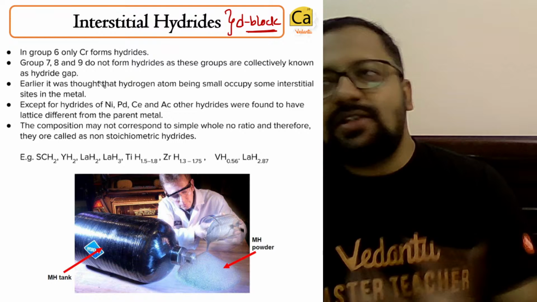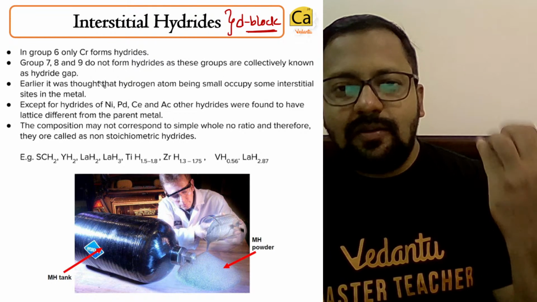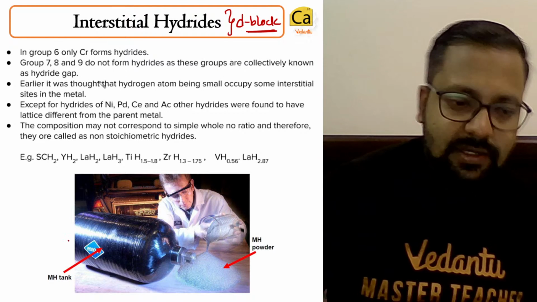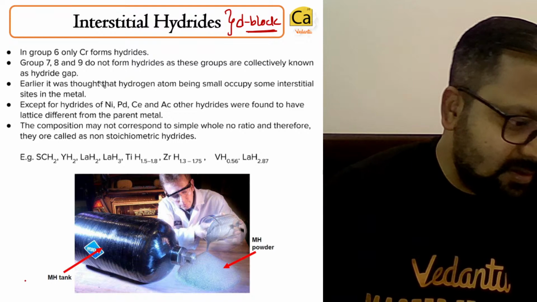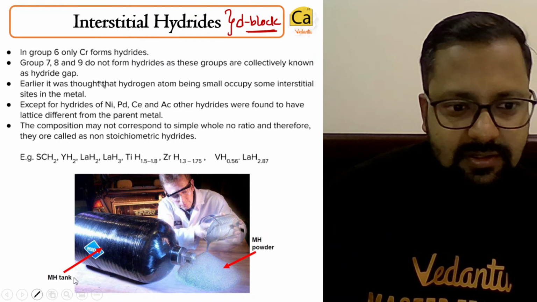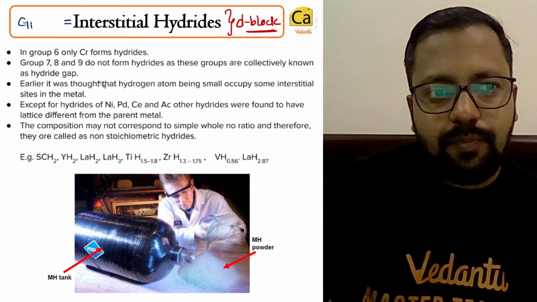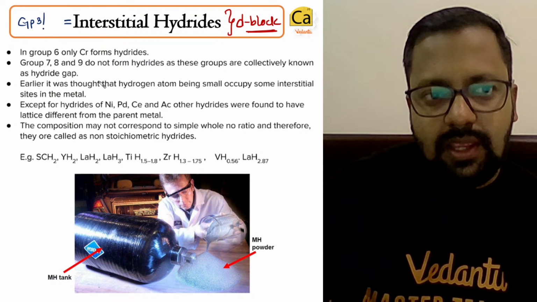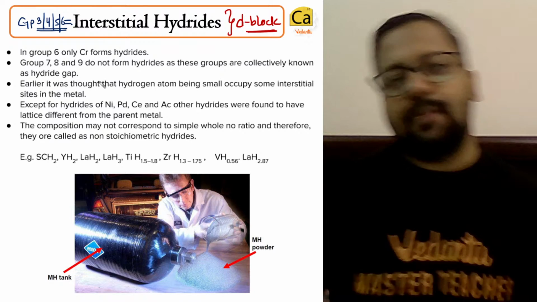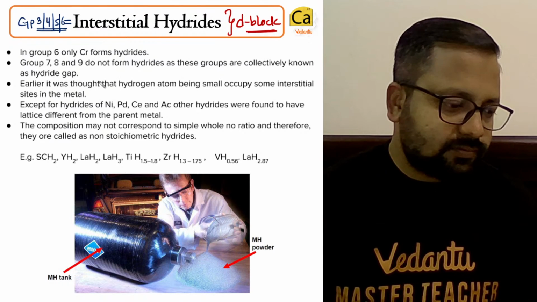So interstitial hydrides are the ones which are formed by d block elements. Please do remember that interstitial hydrides are formed by only group 3, 4, 5 and 6 elements.